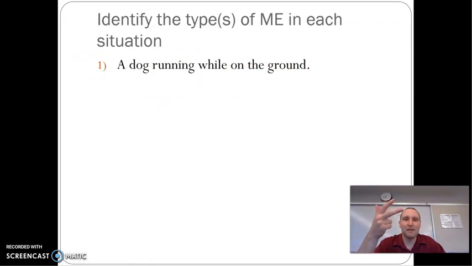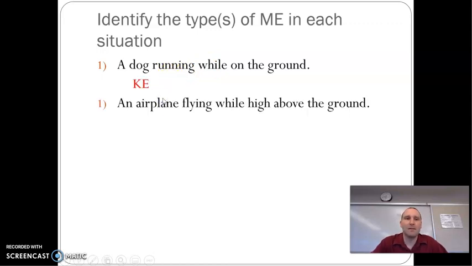So that's your third question. Is there a spring? If there was a spring, you'd say there's gravitational elastic energy. If there's a height, you'd say gravitational potential. Did I say gravitational elastic? Yeah, I did. Elastic potential energy is the spring. Gravitational potential is the height, and kinetic is the moving. So again, moving, height, spring. Those are your 3 questions. The only one we said yes to in this one was the moving. So, KE.